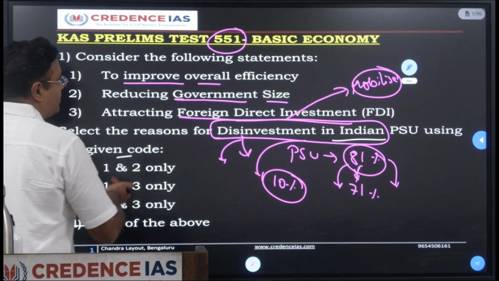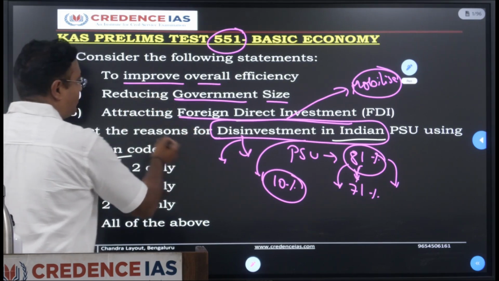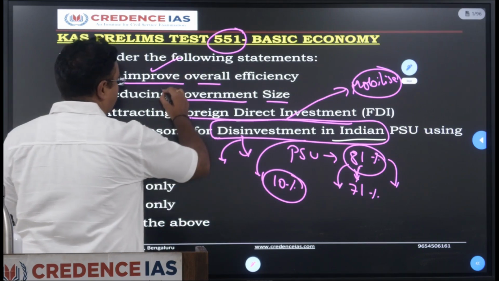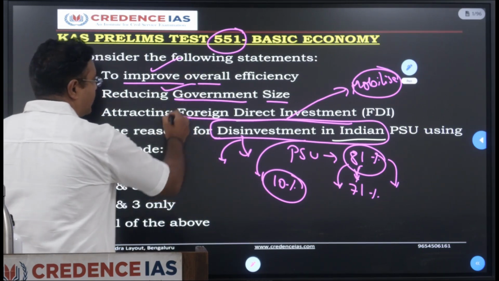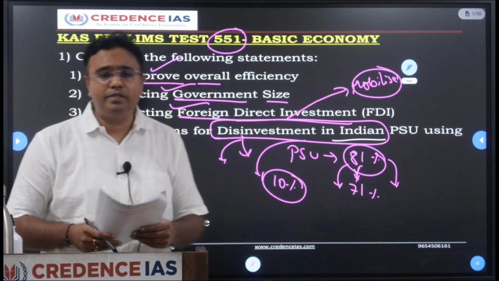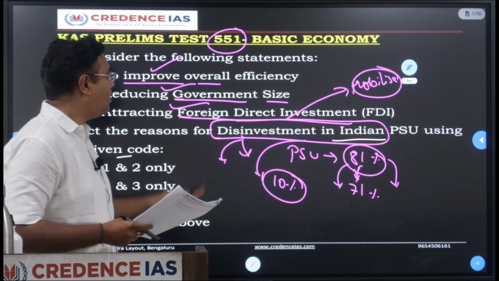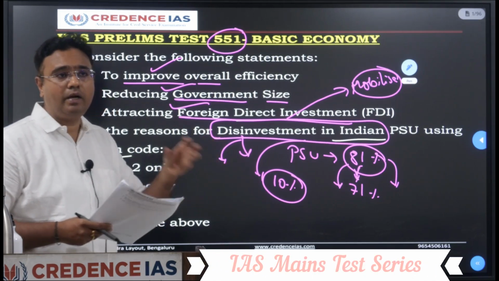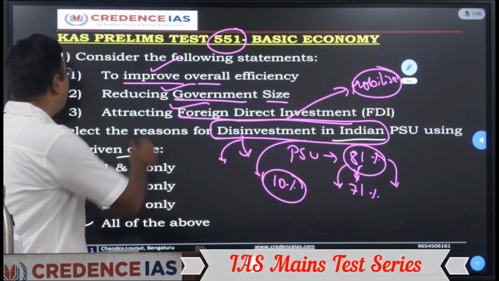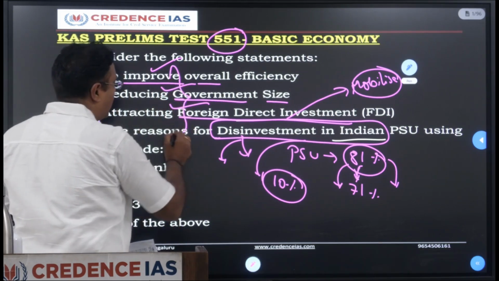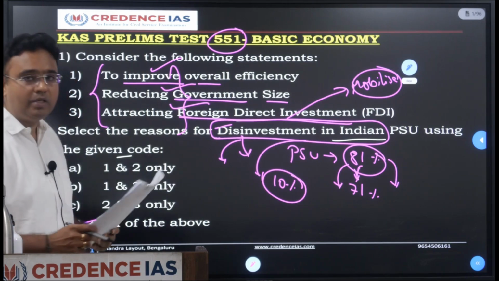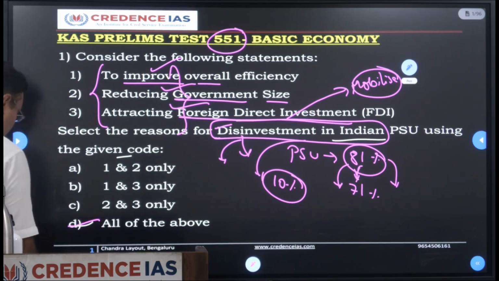If you look at these statements, which of the following are true? It improves efficiency, yes. Reduces government size, yes. Attracting foreign direct investment, yes, since FDI directly or indirectly helps in acquiring the shares of the PSUs. So all three statements are correct with regard to disinvestment. Hence the option all the above is correct. Moving on to the next aspect.